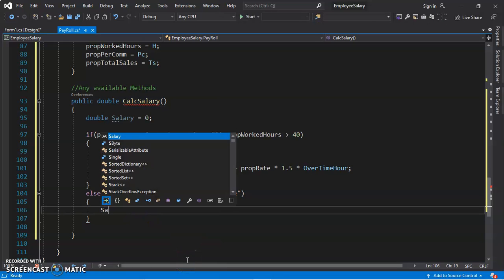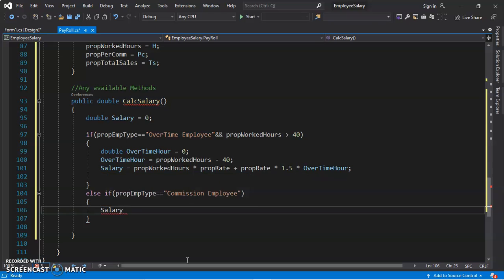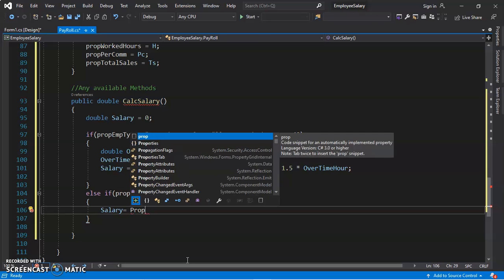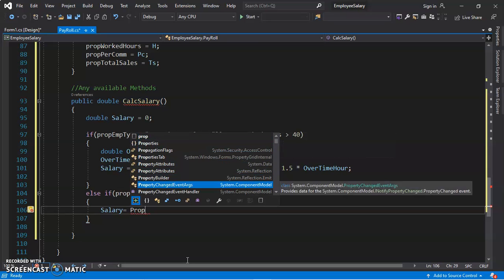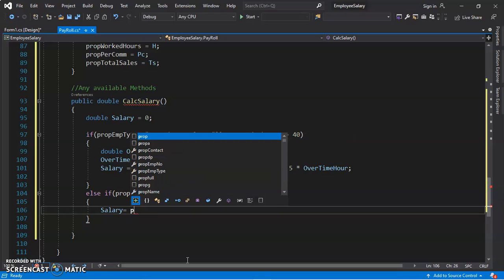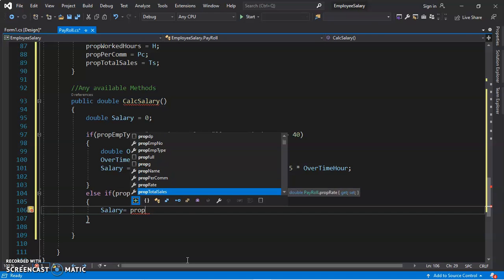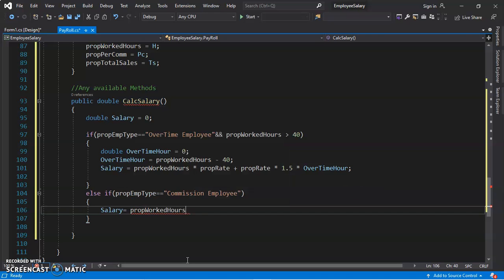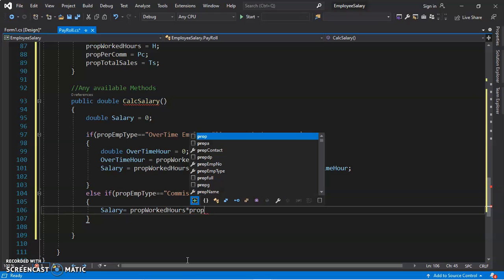Okay, we're going to say salary is equal to the said hours, so it's going to be prop hours. This is going to be prop worked hours times prop rate.